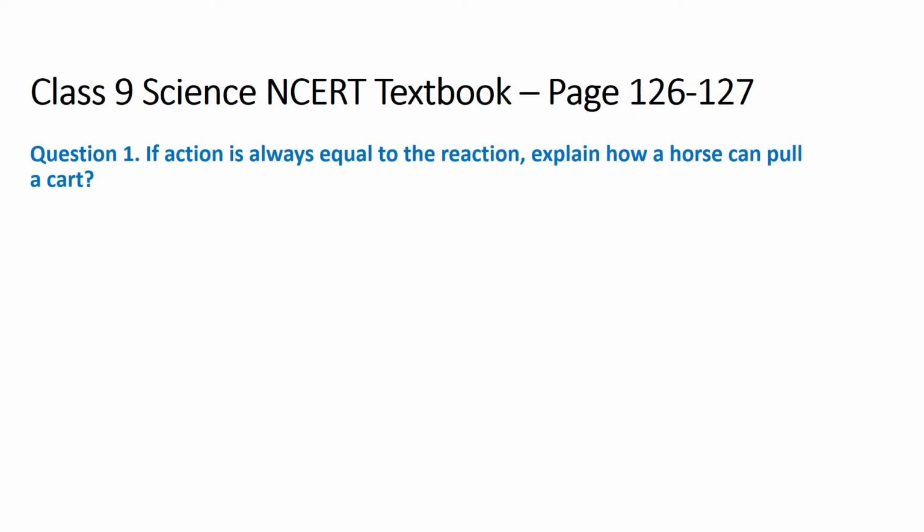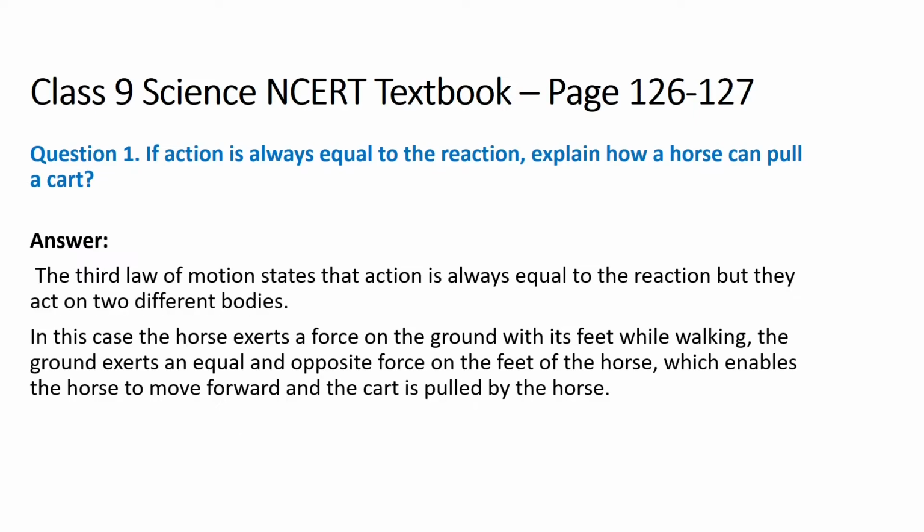Now let's move to the next question. Page number 126 and 127, NCERT textbook, class 9 standard science. Question 1. If action is always equal to reaction, explain how a horse can pull a cart. If action and reaction are there, then how is force applied by the horse? The third law states that action is equal to reaction, but that action and reaction apply on different bodies.